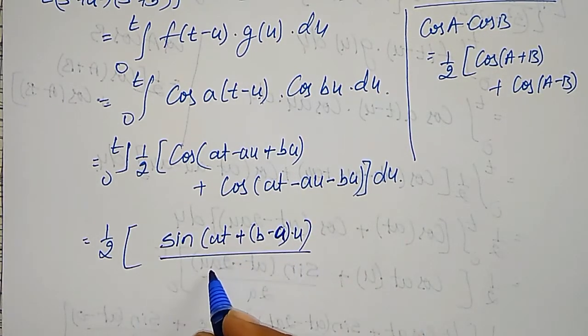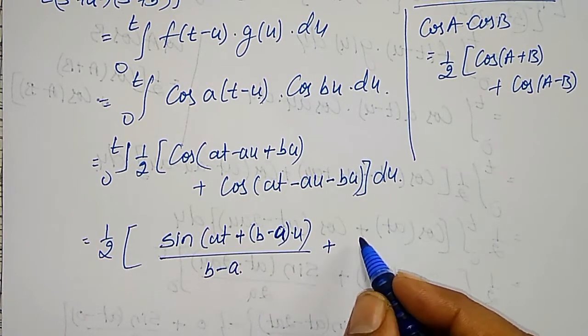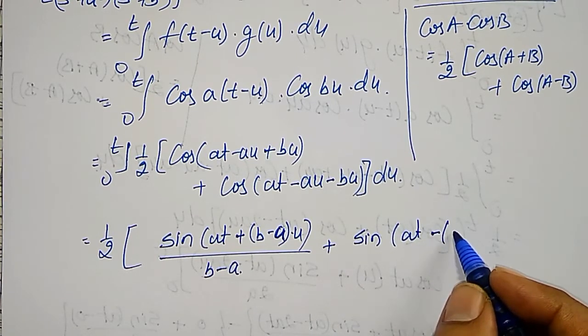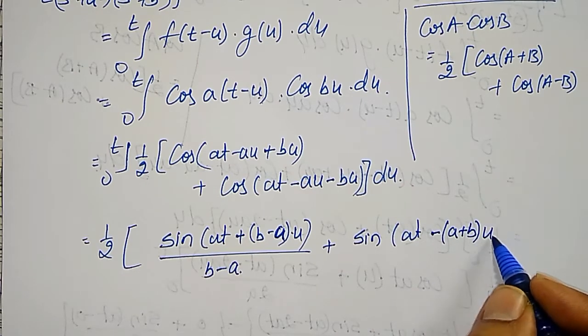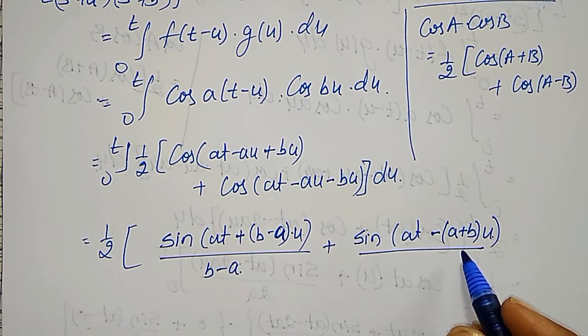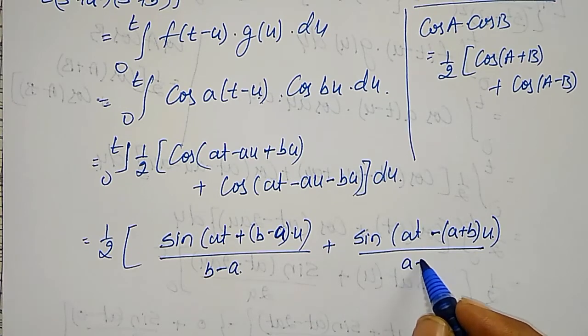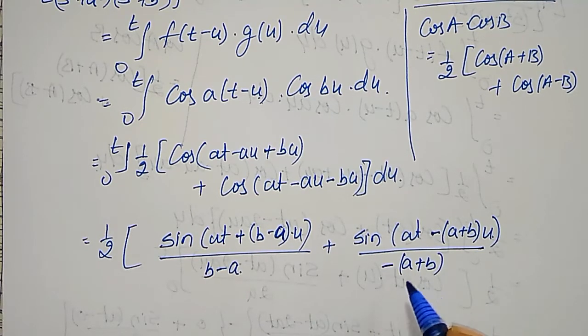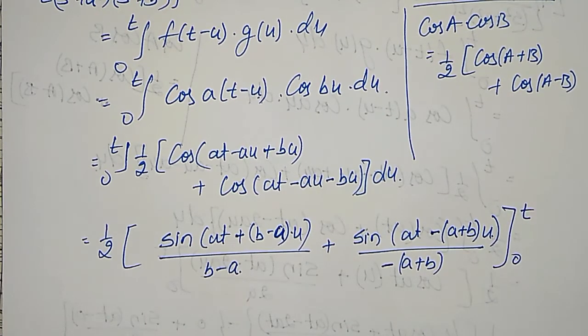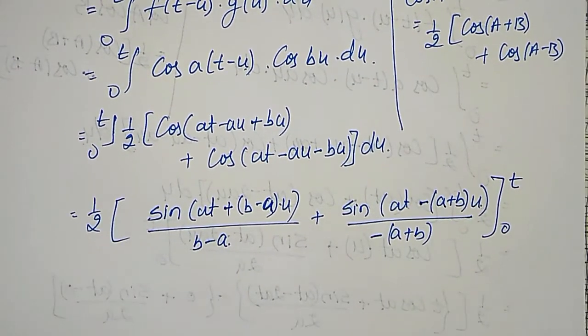Therefore its integration also will become divided by (b minus a). For the second term it is also the same, sine of at minus (a plus b) into u, I am taking. Therefore it is divided by b plus a, or a plus b, one and the same. Okay, minus also, that is also important, between the limits 0 to t. Now substitute upper limit minus lower limit and try to simplify this one.